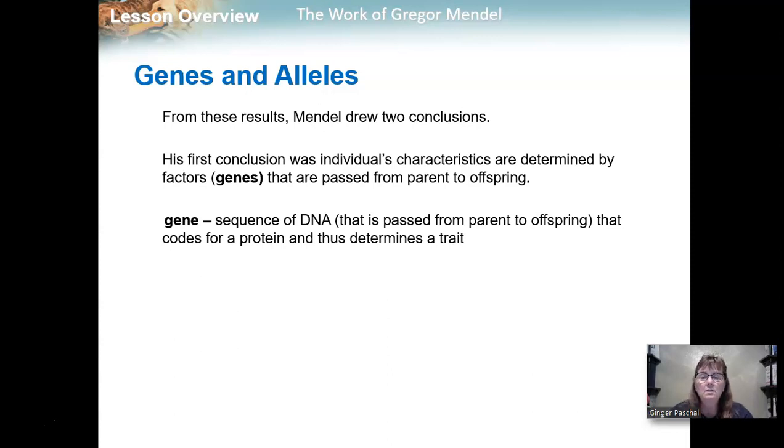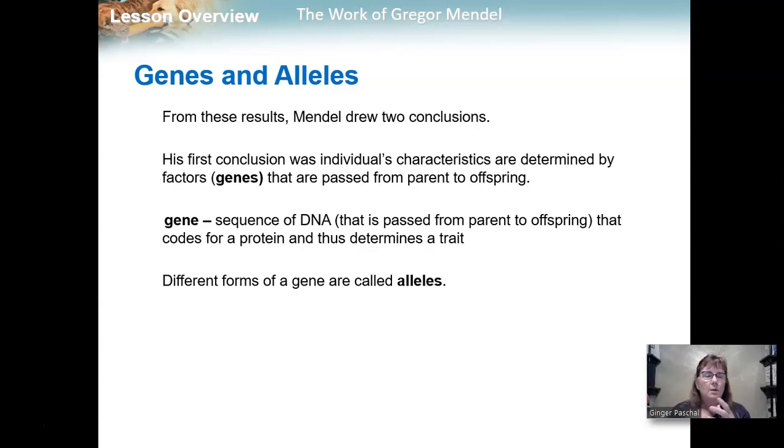A gene is a sequence of DNA that is passed from parent to offspring, and it codes for a protein, and that protein then determines the trait, like the color of a seed. Different forms of the gene are called alleles. So seed color would be the gene, and the alleles would be green or yellow.